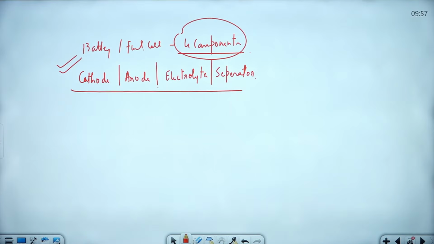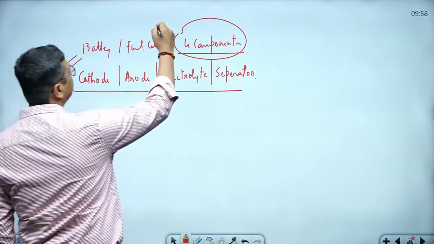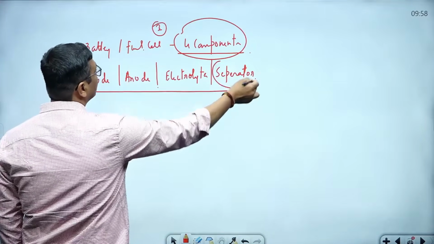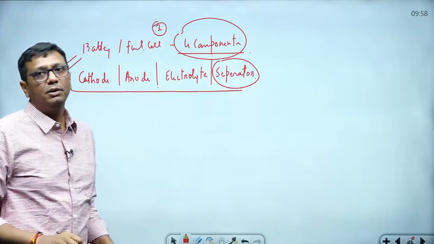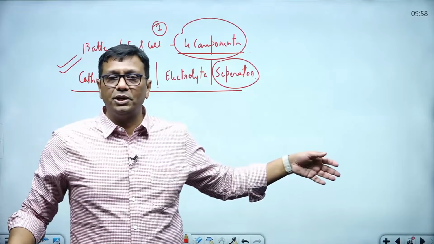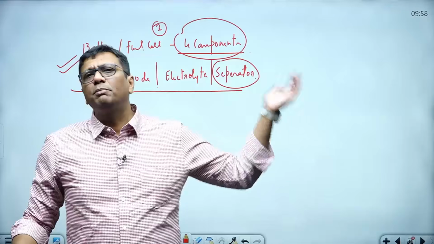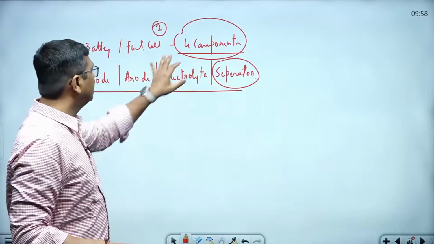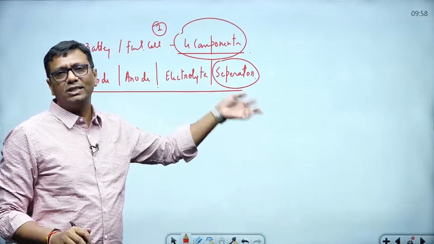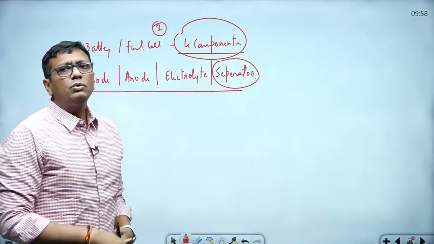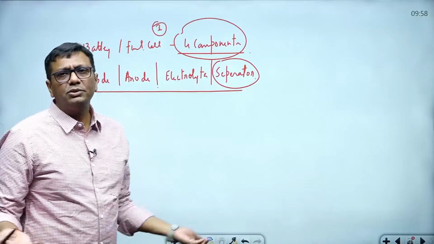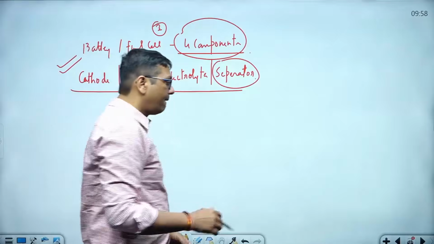So a battery or fuel cell has 4 components: cathode, anode, electrolyte, and a separator. Somewhere 3 components are mentioned, somewhere 4, because some people do not consider the separator as a component. In PDFs you will get 3 components somewhere and 4 somewhere else. So beta, some people consider the separator as a component, some don't. If you consider it, 4; if not, 3. Both are right, fine.